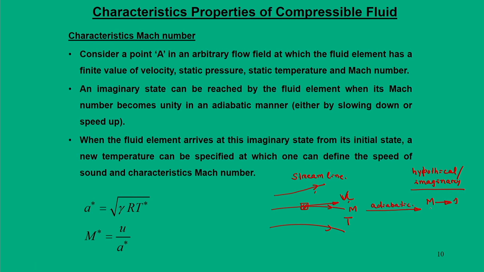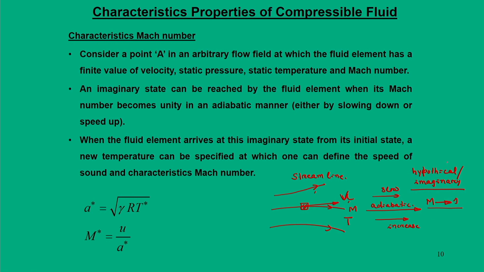Now, when you say Mach number 1, the fluid has to either slow down or we increase the speed. That means, fluid element has to be slowed down so that its Mach number becomes 1, or you increase its speed so that its Mach number becomes 1.